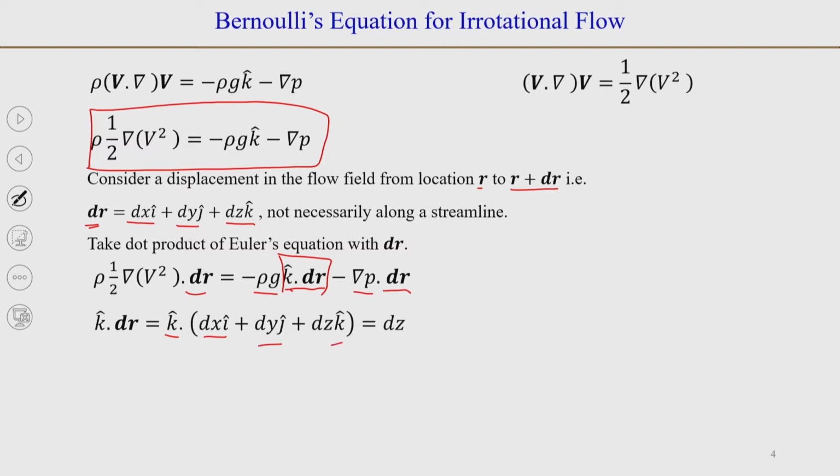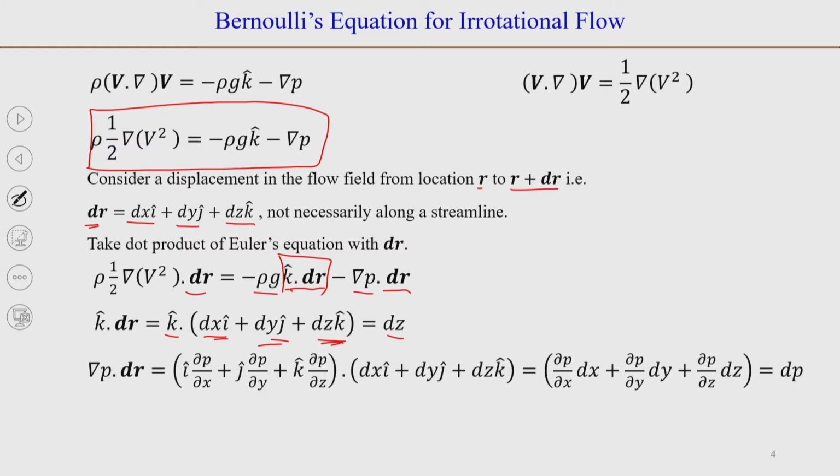When you do the dot product, the first two terms will be 0, and the only non-zero thing you will get is dz, since k dot k is 1, and k dot i is equal to k dot j is equal to 0. So, the first two terms will give you 0.